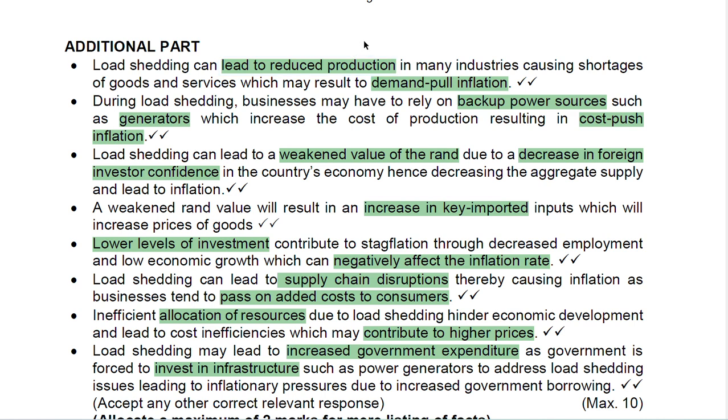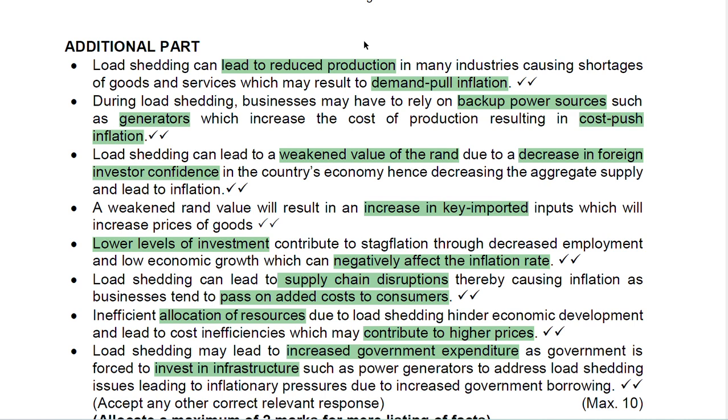Lower levels of investment contribute to stagflation through decreased employment and lower economic growth, which can negatively affect inflation. Load shedding can lead to supply chain disruption, thereby causing inflation as businesses tend to pass on added costs to consumers. Inefficient allocation of resources due to load shedding hinders economic development and leads to cost inefficiencies, which may contribute to higher prices. Load shedding may lead to increased government expenditure as government is forced to invest in infrastructure such as power generators to address load shedding issues, leading to inflationary pressure due to increased government borrowing.